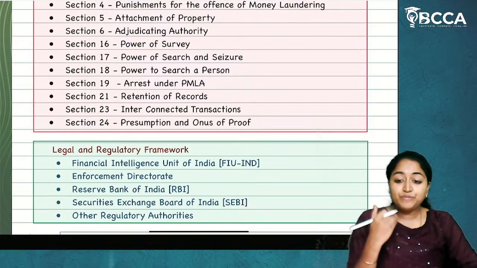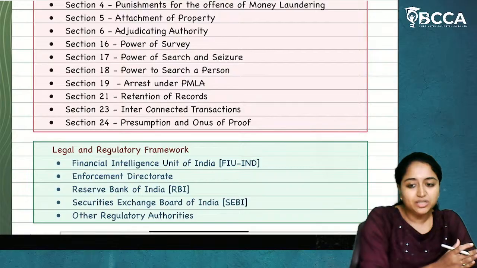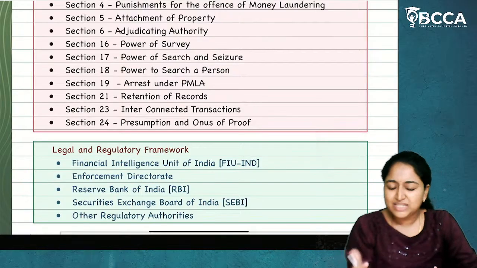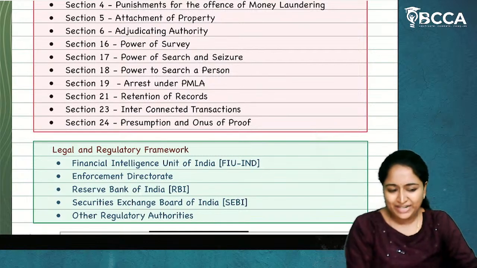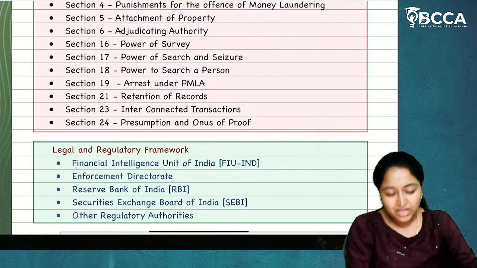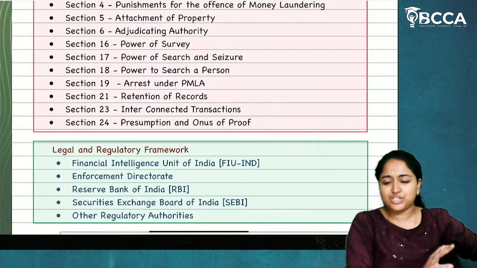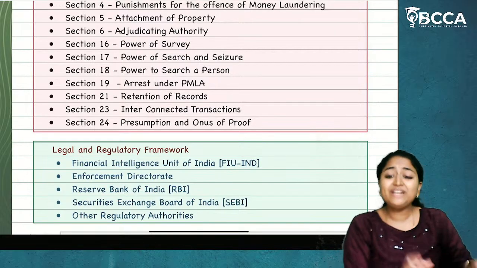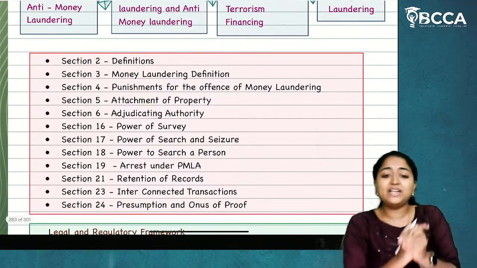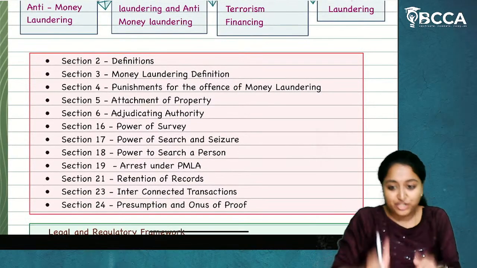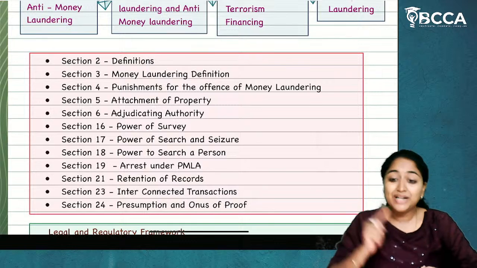In the entire subject of CMAD, we have very minimal sections. We have sections in cost audit, but they are very few, like Section 148, Section 141, Section 143, and Section 143 subsection 12. In management audit and internal audit, we don't have any sections. In cost audit we have only 5 to 6 sections, and more than that we have rules which you have to remember. So in the entire syllabus of cost and management audit, the sections in money laundering are very important for you to remember and write in the examination.